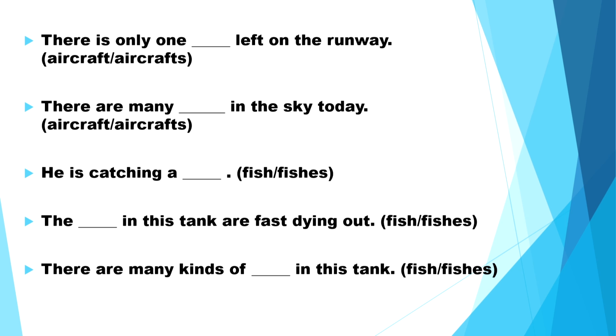Now, let us start. We will discuss another rule, rule number 4. Write it down. Some nouns have singular and plural alike. Again, I will repeat. Some nouns have singular and plural alike.